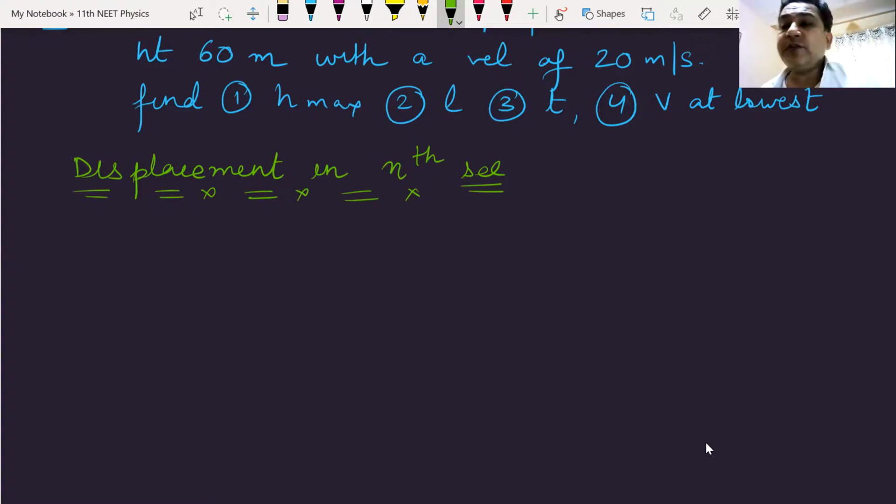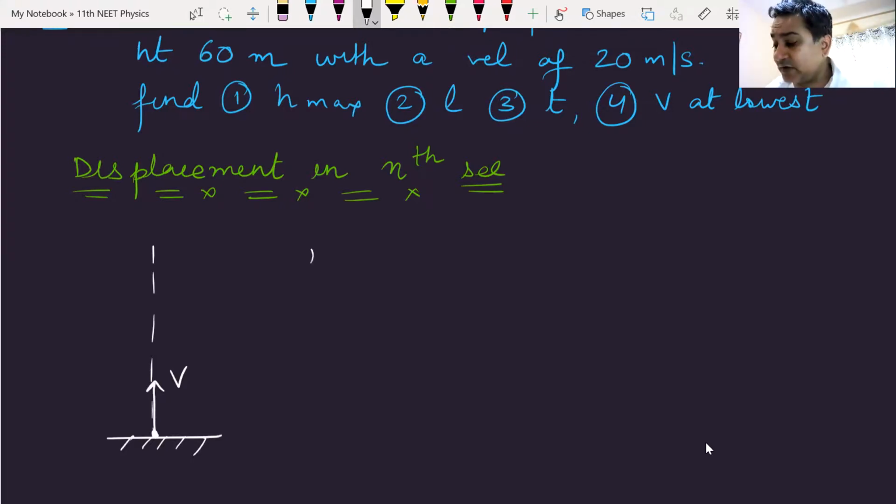Now, what do you mean by displacement in the nth second? For example, let us take the example of a stone thrown up. When you throw it up with some velocity, v, it will have some displacement and distance in seconds, right?